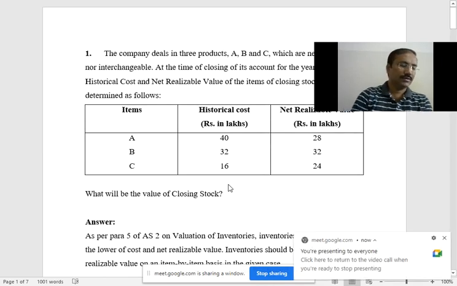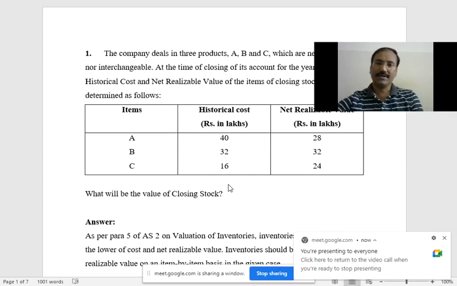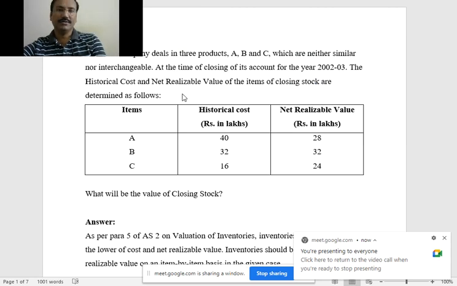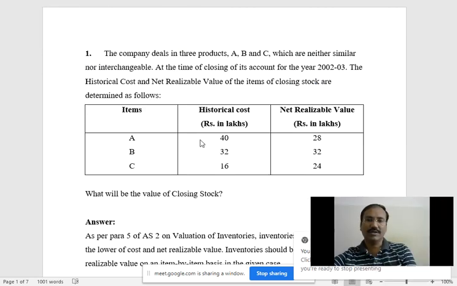I think you all have question number 1 now. What does question number 1 say?